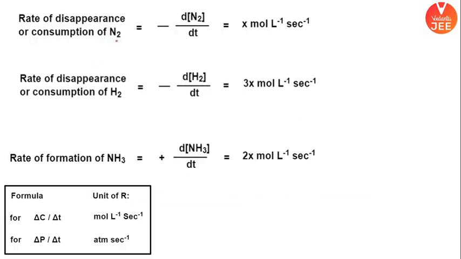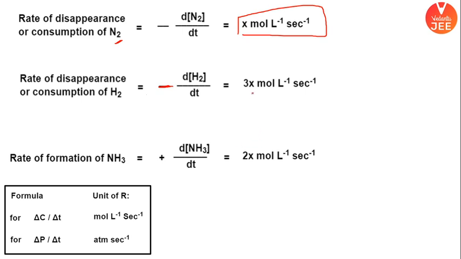So the rate of disappearance of nitrogen is written as minus dN2 by dt, right? Which we call x mole. We assumed it is x. Rate of disappearance, because when the reaction proceeds, reactant concentration is going to decrease. So minus dH2 by dt. Minus is an indicative that the reactant concentration is decreasing with time.